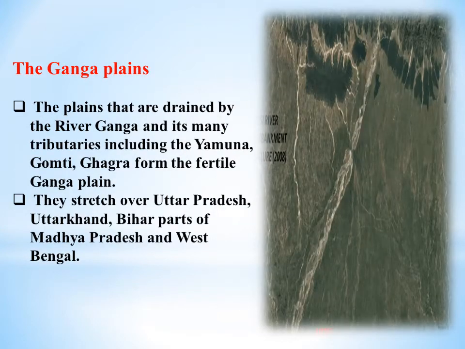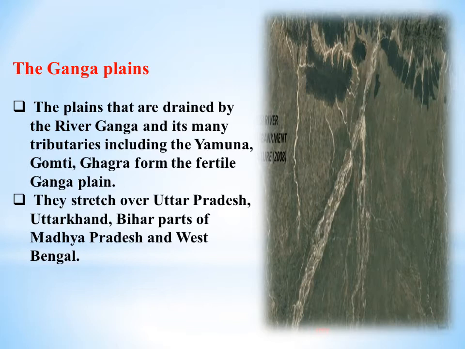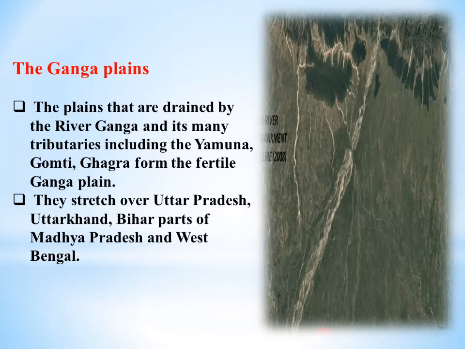Let me see the Ganga Plains. The plains that are drained by the river Ganga and its many tributaries including the Yamuna, Gomti, Gagra form the fertile Ganga plain. They stretch over Uttar Pradesh, Uttarakhand, Bihar, parts of Madhya Pradesh and West Bengal.